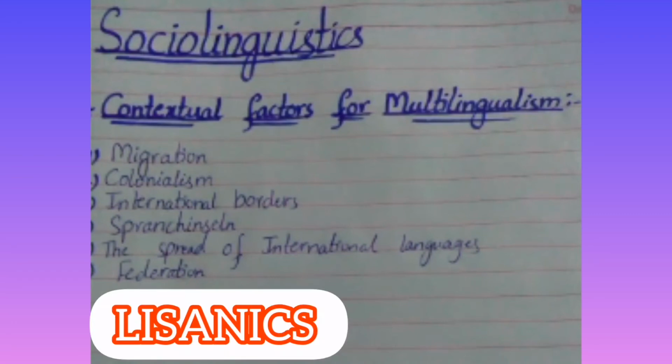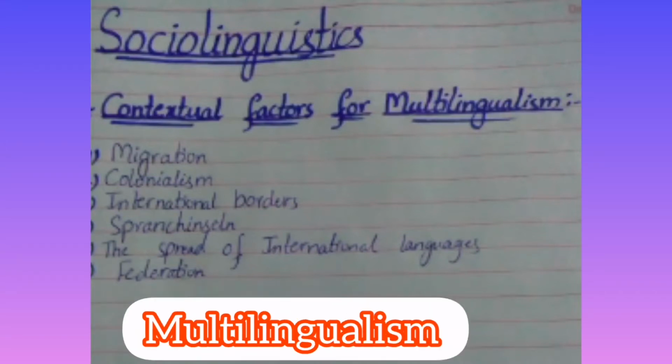Today, our topic is contextual factors for multilingualism. First of all, we discuss multilingualism. What is multilingualism? When a person is able to talk in different languages, more than two or three languages, then this process is called multilingualism, or the person is called multilinguist.